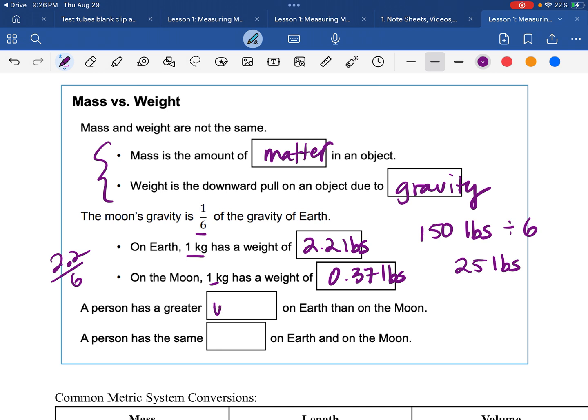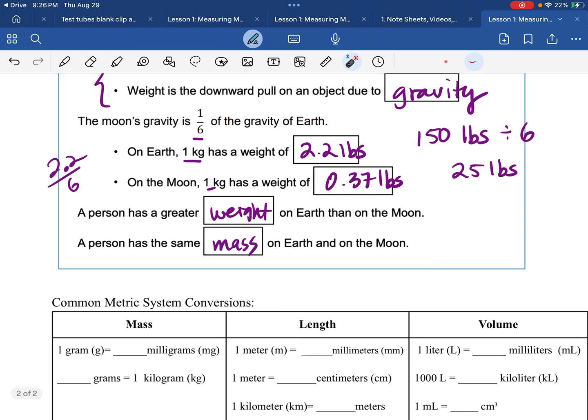So a person has a greater weight on Earth than on the moon. But they have the same mass on both the Earth and the moon, because mass is just the measure of the amount of matter in an object. And the amount of matter in an astronaut's body does not change when they go to the moon. They still have the same number of atoms making up all the bones and tissues in their body. So their mass has not changed, but their weight is different, because the moon is exerting less gravitational force on their body.